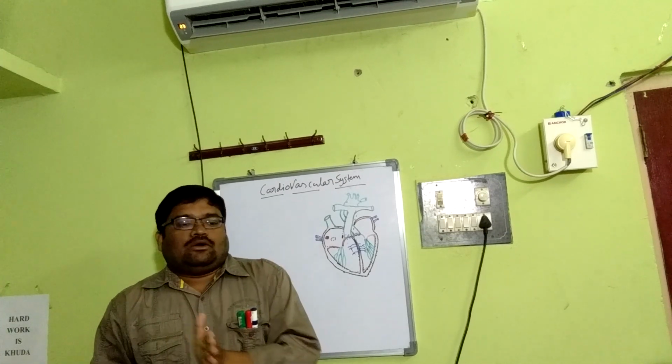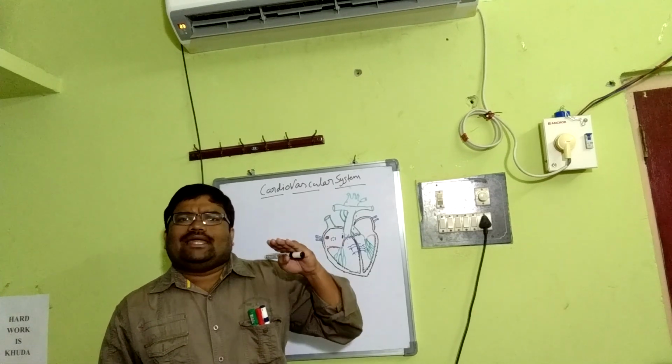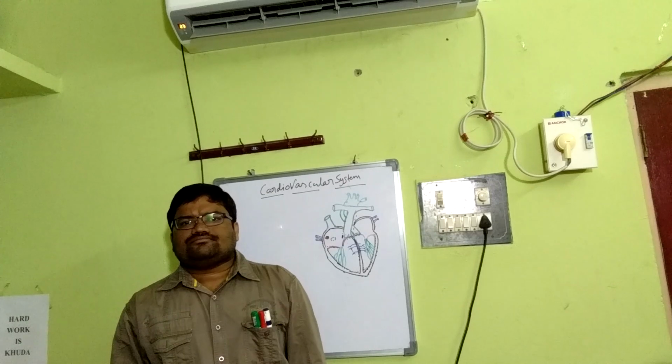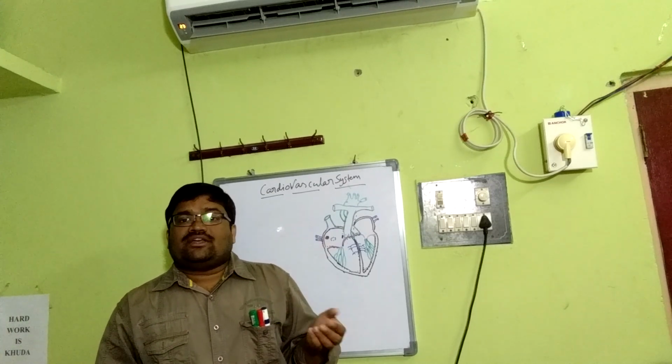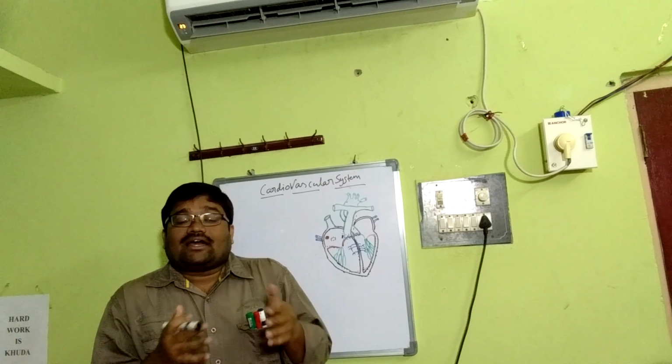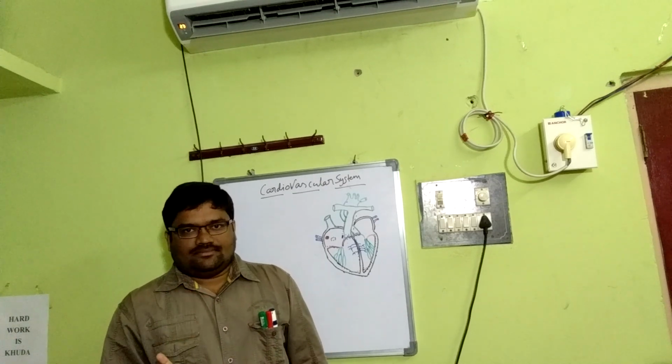Let us see how the evolution of the heart took place along the vertebrate chain. Fishes have a two-chambered heart, one atrium and one ventricle. The blood from the heart goes to the gills for oxygenation. That is why it is called a branchial heart. This kind of circulation is called single circulation because the blood passes through the heart only once.